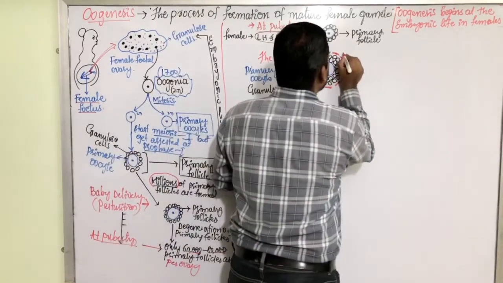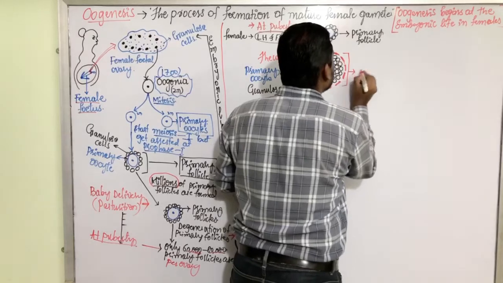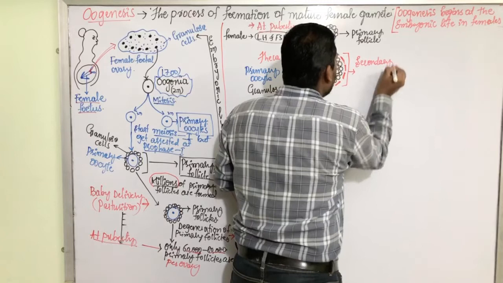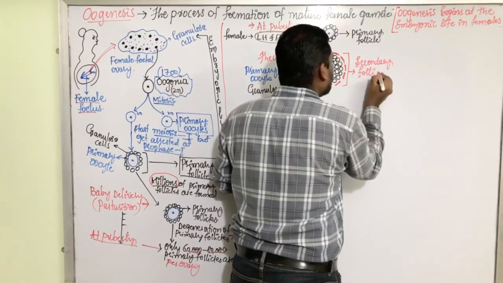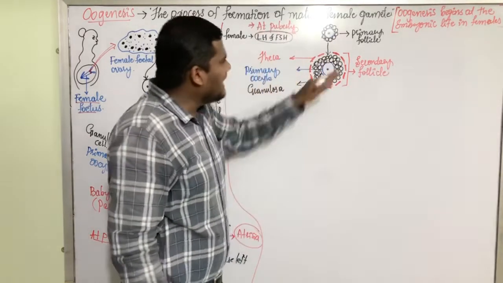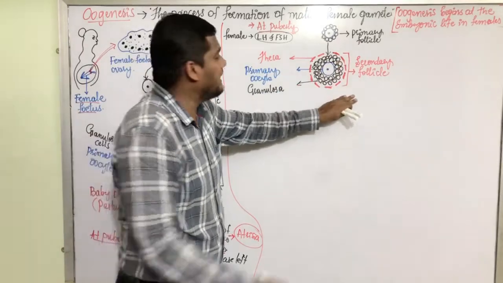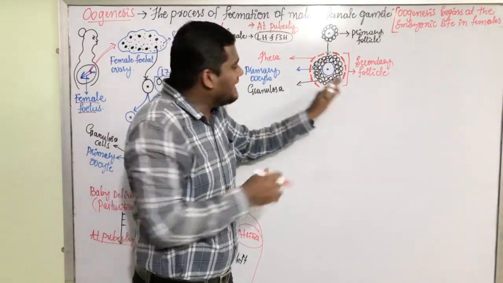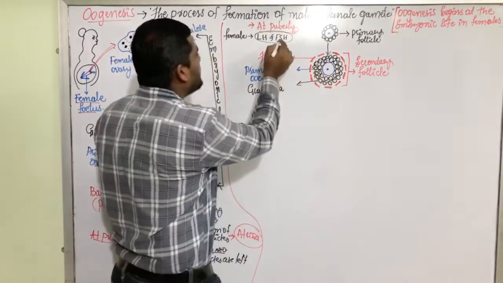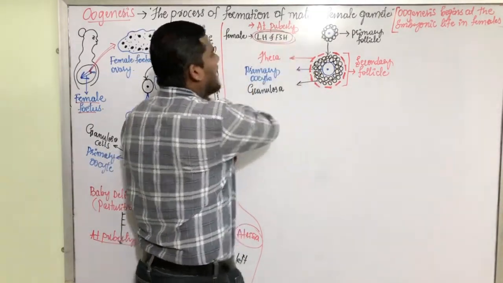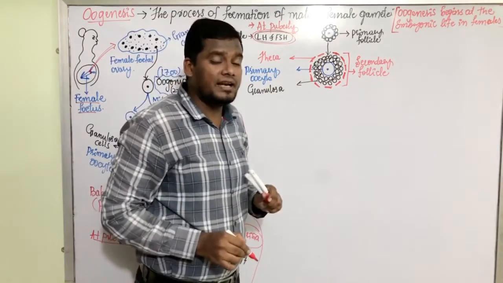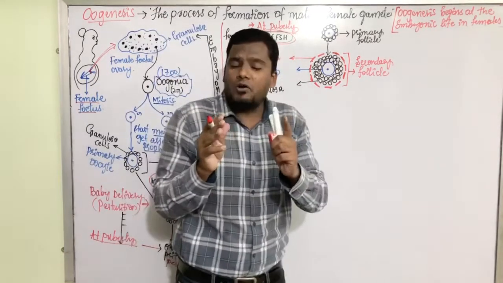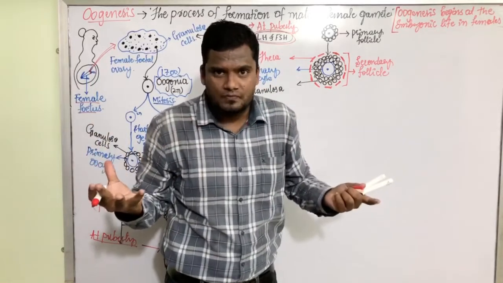Now this entire structure is called as secondary follicle. From primary follicle, it now becomes the secondary follicle by doing all these modifications, my dear friends. And these modifications are due to the LH and FSH hormones secreted by the pituitary glands. These two hormones are commonly called as gonadotrophins.